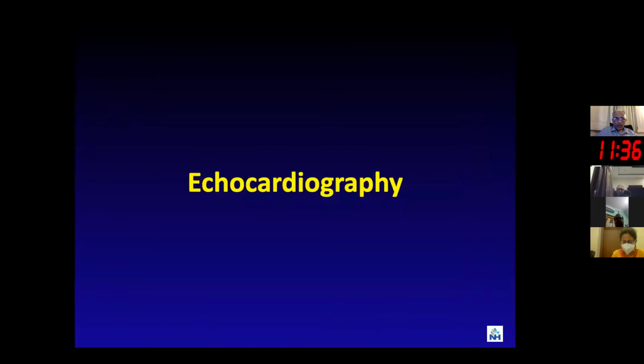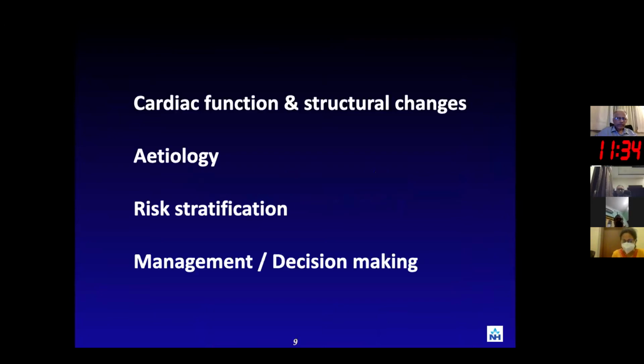Now focusing on echo itself. What does echo provide in terms of predicting if there is going to be atrial fibrillation in a patient? It is primarily to look at cardiac function in terms of volumes and other parameters, which I'll come to later, then structural changes, the etiology of AF, and also to risk stratify patients. It is very helpful in terms of management and decision making.